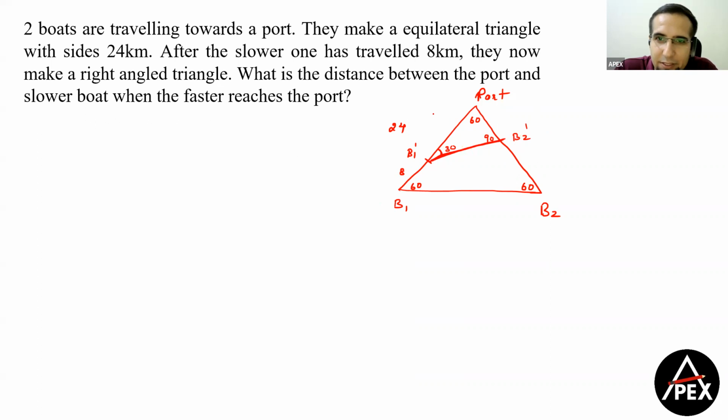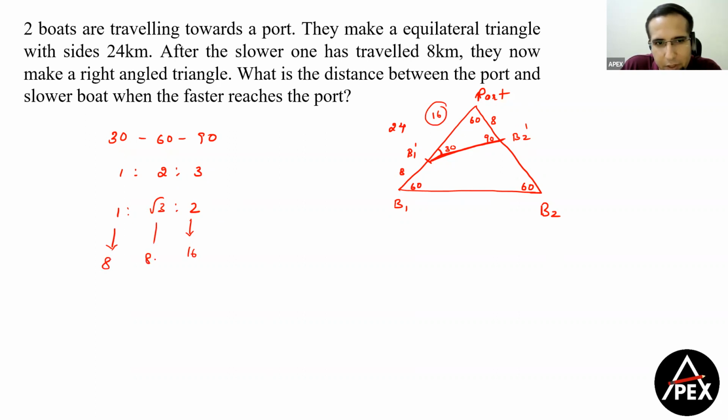If this is 8, then this part is equal to 16, guys. Now I know that if the angles are in the ratio of 30, 60, 90, the corresponding sides would be in the ratio of 1 is to root 3 is to 2. So B1 dash and B2 dash is not really important, but yeah, let's do this. If this is 16, that means opposite to 30 will be 8 only. Because 2 parts is equal to 16, opposite to 90 is equal to 16. So one part will be equal to 8 and root 3 parts will be equal to 8 root 3.